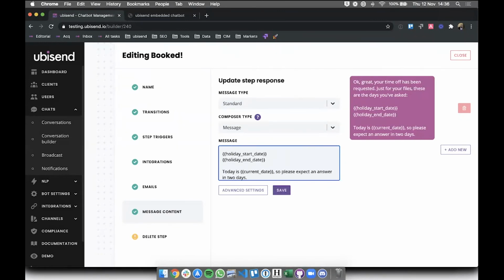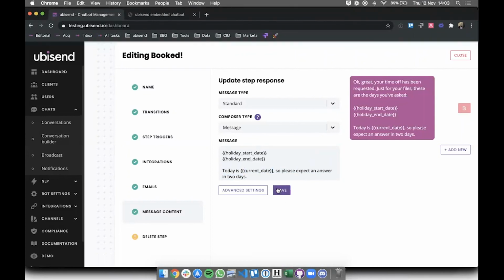So I can pull this information straight from here. This helps me make the conversation more relevant to the person who's currently using it, which is really good for conversational, for just the UX in general. It's quite nice to do that sort of stuff.